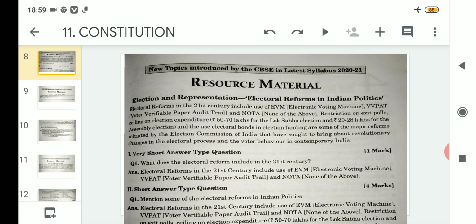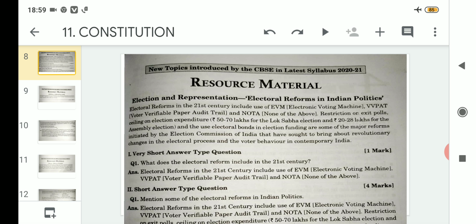We will discuss those questions and answers, and also discuss in brief this particular new topic introduced in this year's syllabus of 2020 and 21. So let us proceed then.